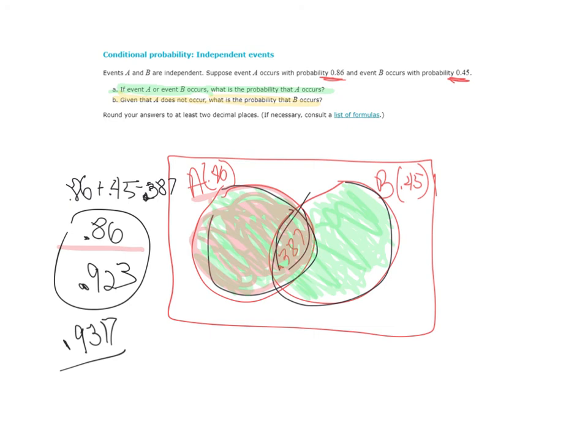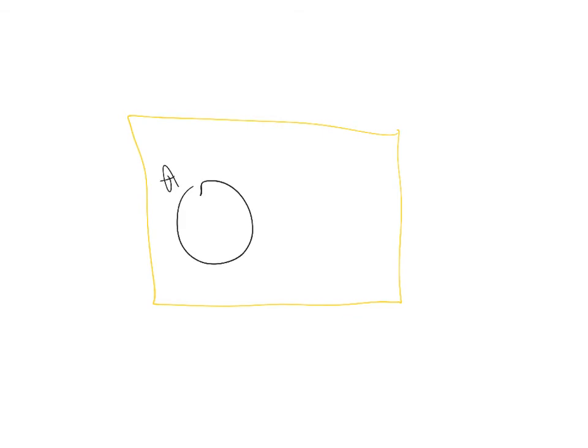Given that A does not occur, I'm going to shade A not occurring for you. What is the probability that B occurs? Okay, here, redraw this thing, see if I can remember some numbers. There's A, there's B, this number in the middle, 0.387, A was 0.86, B was 0.45, I believe. Let's go back and look.